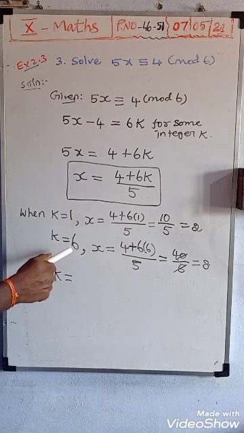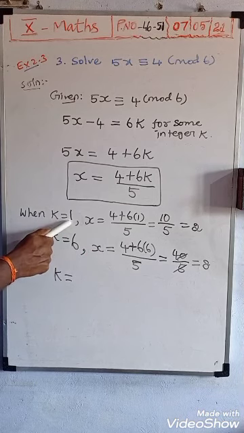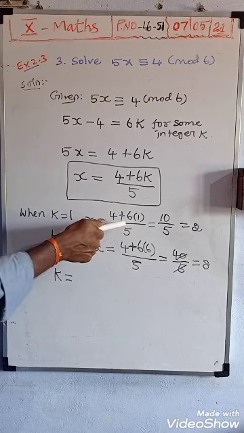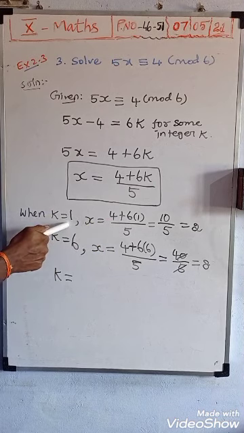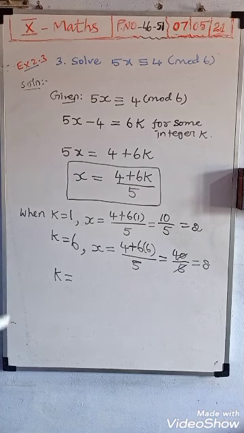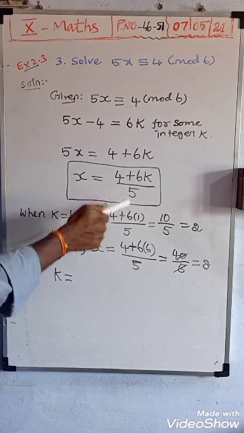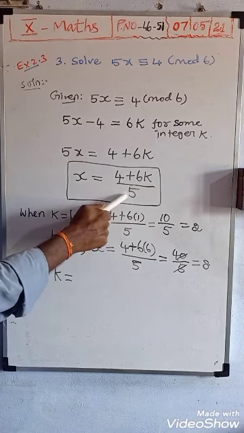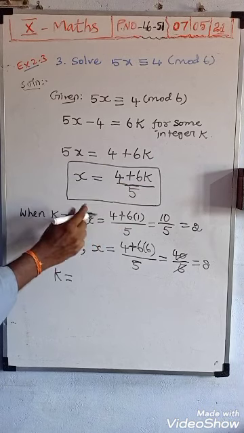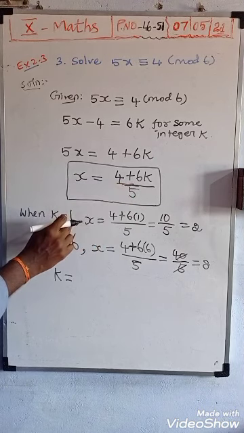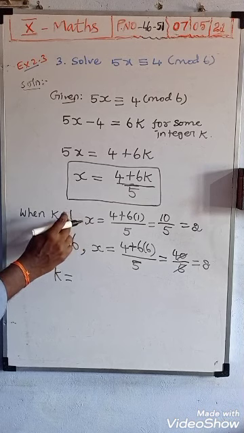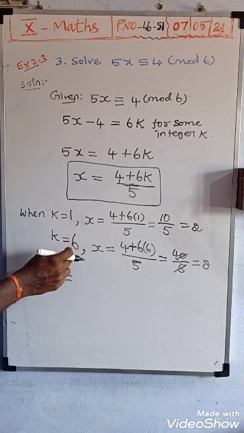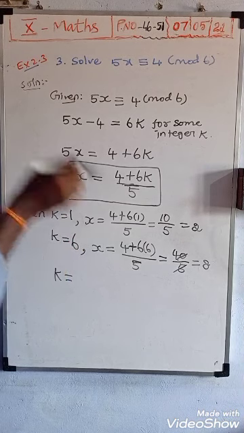To find it easily, substitute the first value alone, and then the remaining values come easily. I substituted 1 first. The number we are dividing by is 5, so instead of k, having substituted 1, you add 5: 1 plus 5 is 6. So substitute 6 next to get the x answer.